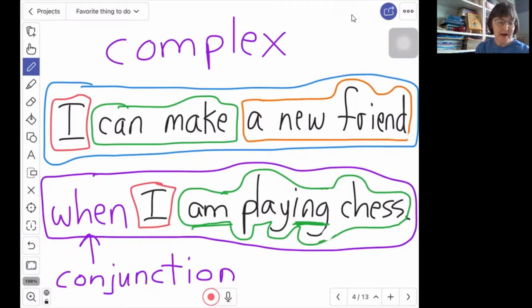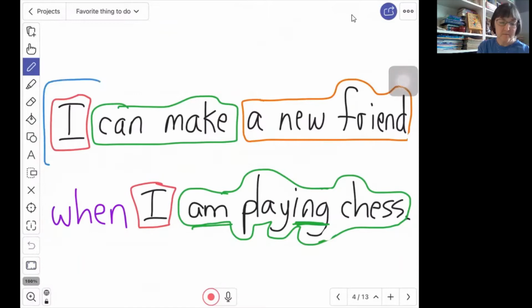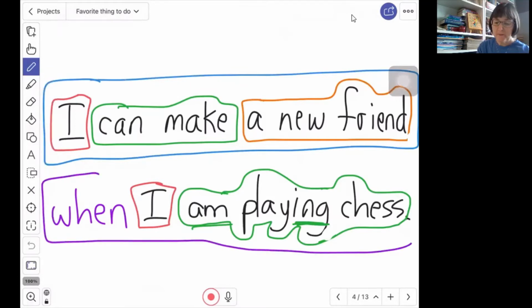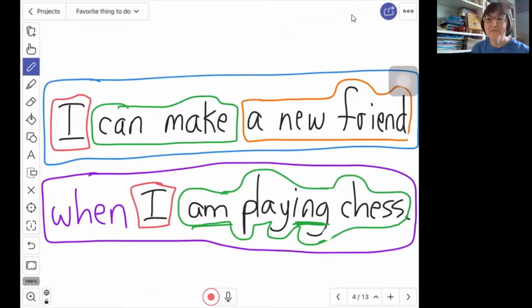And when we combine the independent and the dependent, these two sentences into one, we call it a complex sentence. So we have the independent clause, and now we have a dependent clause. If we put the independent clause first, we do not need a comma.